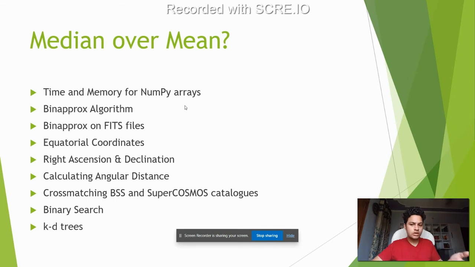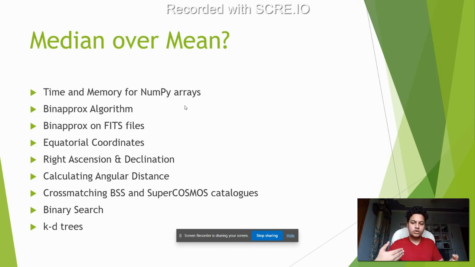Then we talked about equatorial coordinates, which is a very theoretical sort of concept. Under that, we talked about right ascension and declination. This was primarily meant so that we could calculate the angular distance, which is basically we just had to write a formula in Python for a basic function for calculating the angular distance. And then using this angular distance, we cross matched between two catalogs.